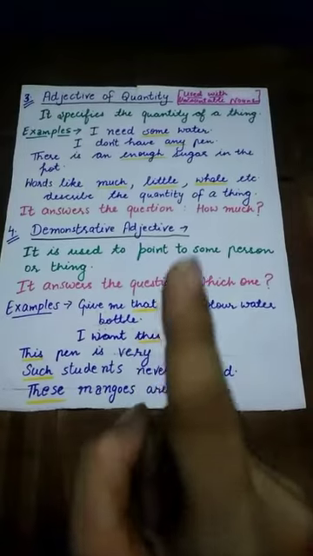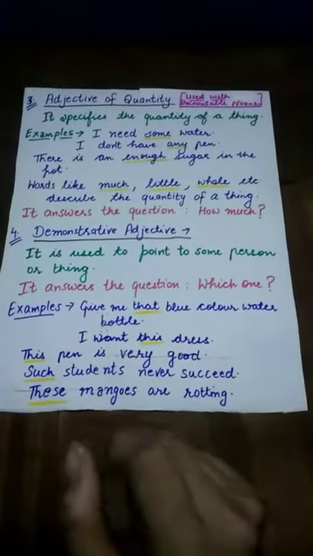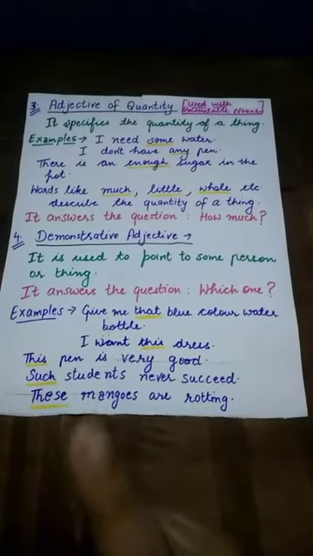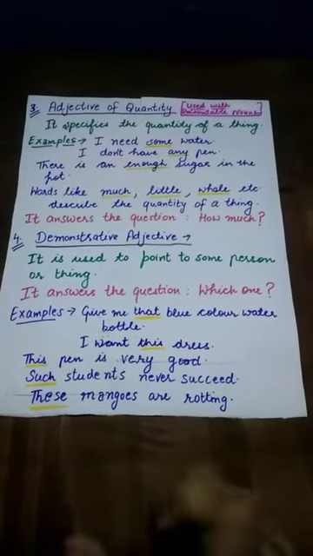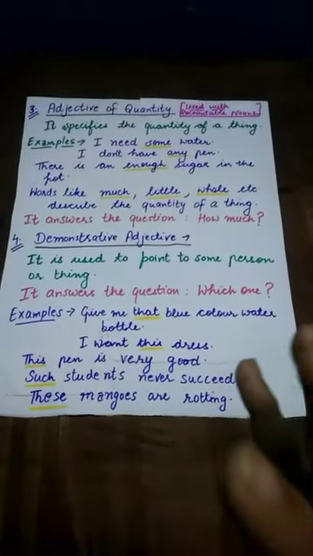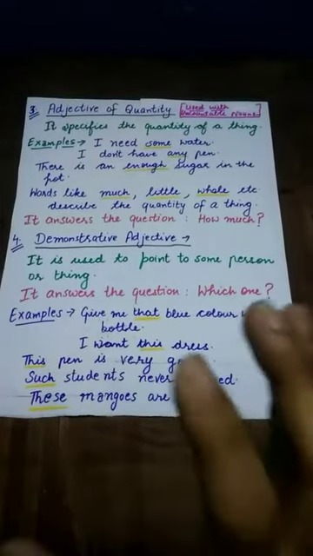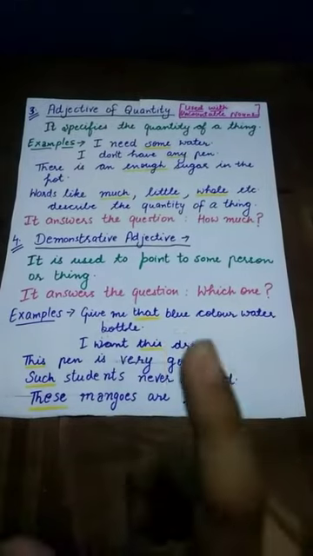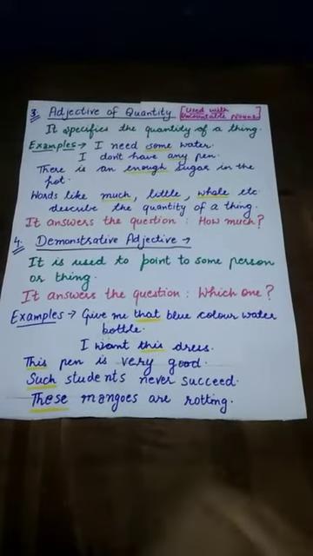So that is a demonstrative adjective. Similarly, words like this, such, these, and those are the words that are used to point out to some persons or things. So they are also demonstrative adjectives.